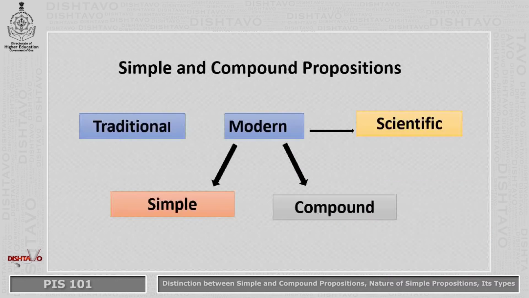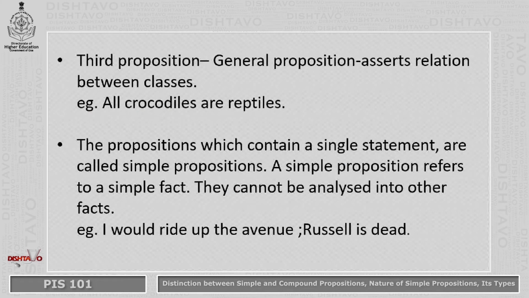There are two different classifications of propositions: the traditional classification and the modern classification of propositions. The modern classification is more scientific. In the modern classification of propositions, we'll be talking about simple propositions and compound propositions. Our focus here will be on simple and compound propositions. There's also a third kind of proposition, that is the general proposition. The general proposition asserts a relation between two classes. To take an example of a general proposition, all crocodiles are reptiles.